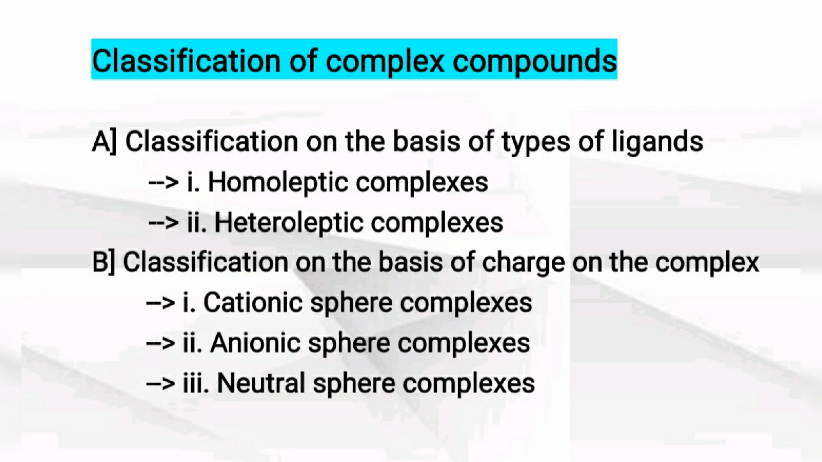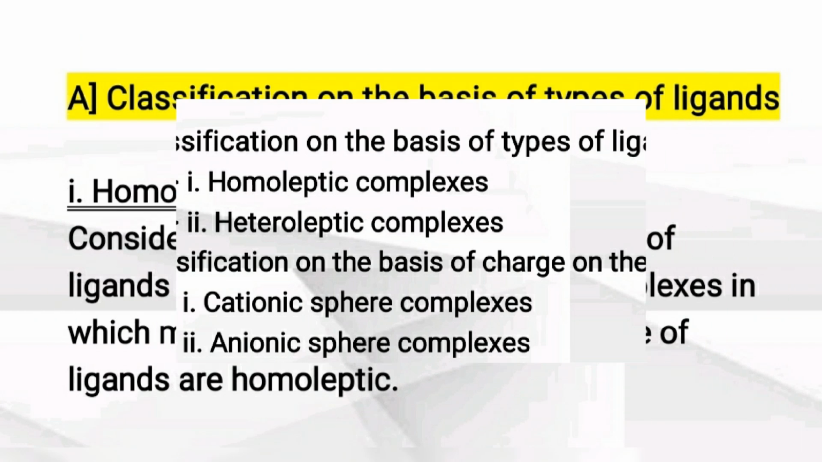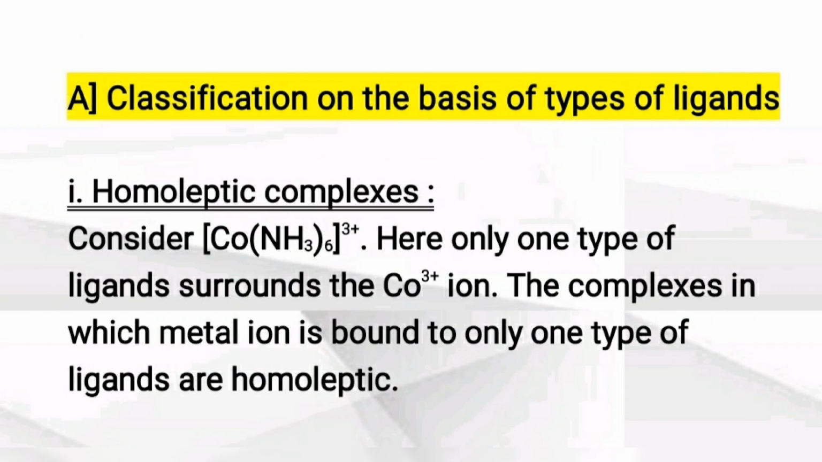First, classification on the basis of types of ligand. Its first type is homoleptic complexes. Consider example Co(NH3)6 3+. Here central metal ion is cobalt and ammonia is a ligand, and oxidation state on metal is 3+. Here central metal ion cobalt is bonded to only one type of ligand, that is the ammonia. So such complexes where only one type of ligands are bonded to central metal ion are called as homoleptic complexes.